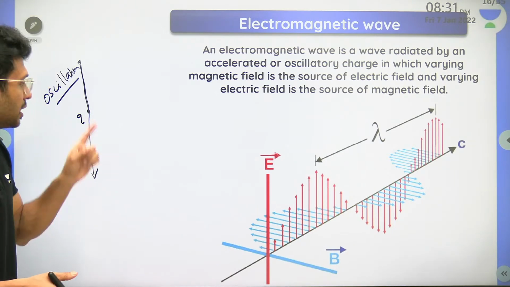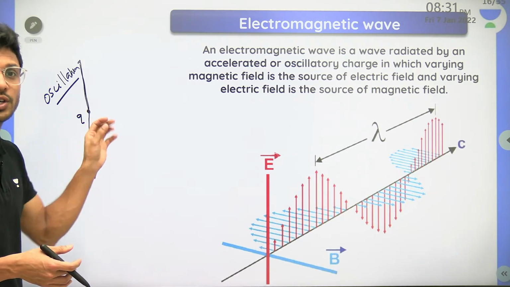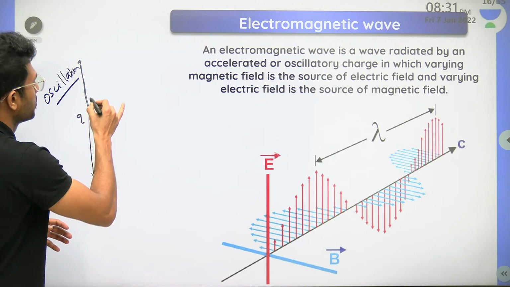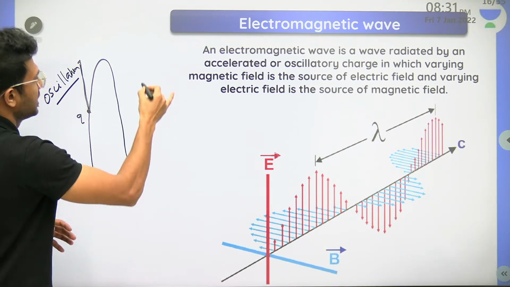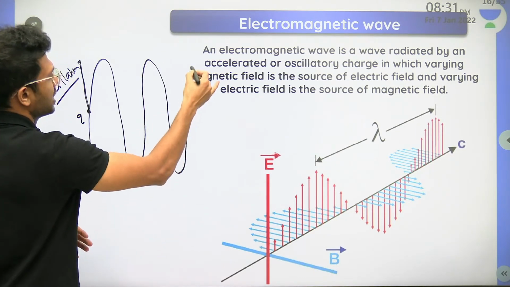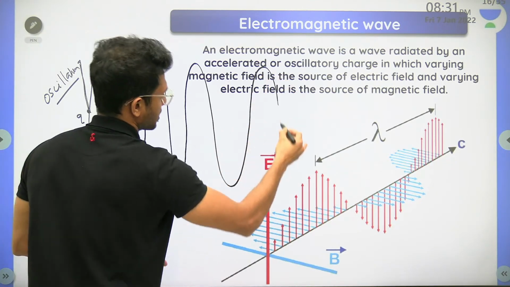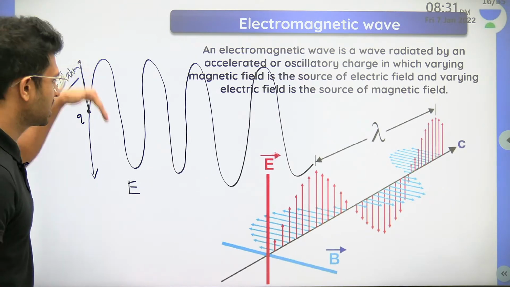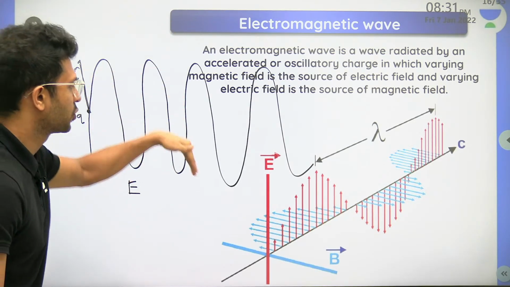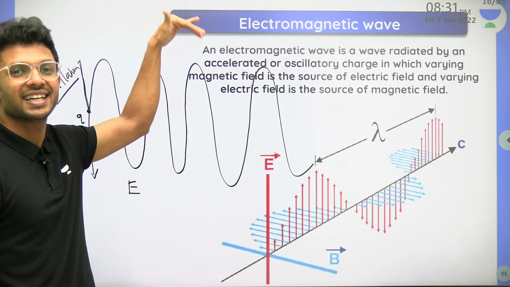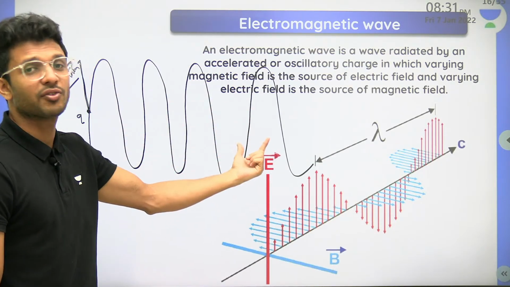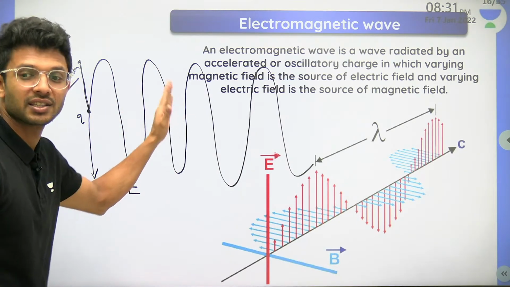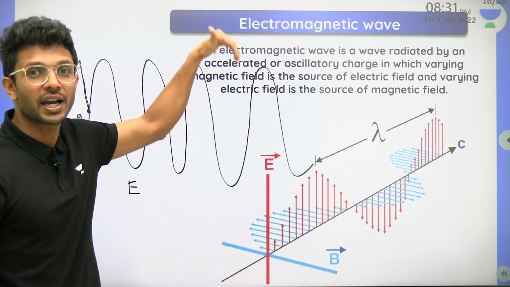Now you keep on oscillating, or let's say accelerating, this charge. Tell me what happens. When a charge is stationary, it produces a constant value of electric field. This oscillating charge will be producing an oscillating or changing electric field in the forward direction. So we can have an electric field formation like this, just like a wave which proceeds in the forward direction. What kind of electric wave? An electric wave which keeps on changing its value.